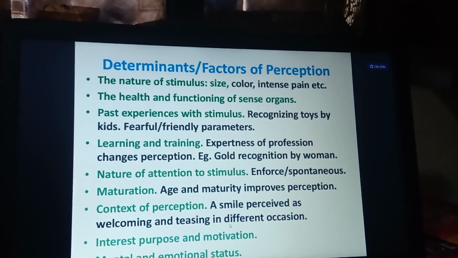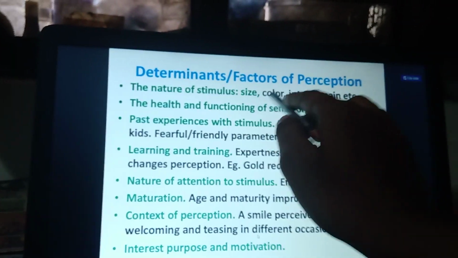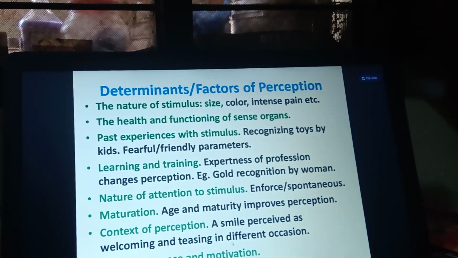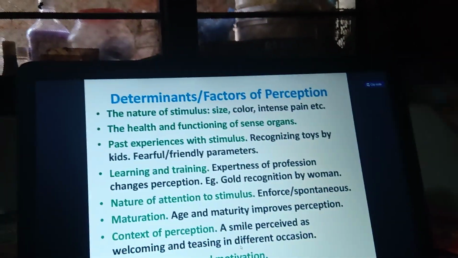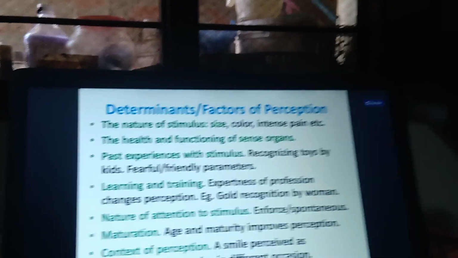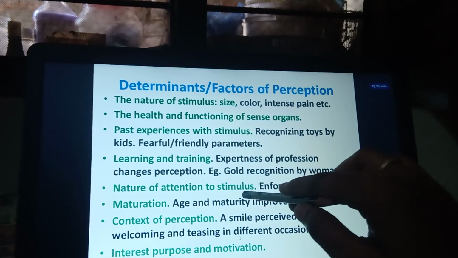Okay, so what are the determinants? What you are going to perceive means the nature of the stimulus, that is size, color, intensity, pain, etc. These are the main factors that contribute to perception. And the health and functioning of sense organs, which we have already discussed, and past experience and learning, the same things they have explained, and nature of attention to stimuli.